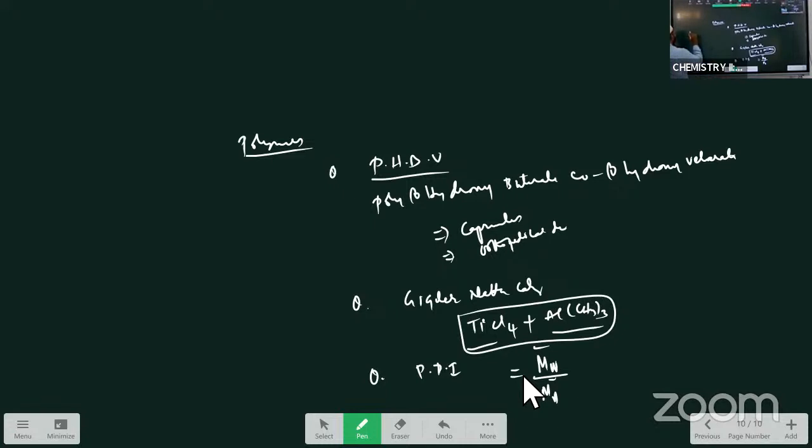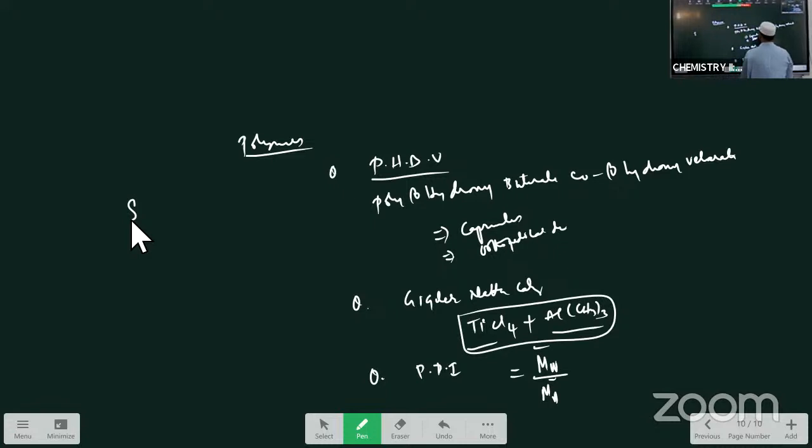What is the vulcanization of rubber? Raw rubber, that is the natural rubber, is heated with sulfur. Due to that, cross linkage between the polymeric chains increases, sulfur linkages form. Due to that, elastic nature and mechanical properties are improved. Heating of rubber with sulfur above 380 kelvins is called vulcanization of rubber. So these are some important questions in this chapter.